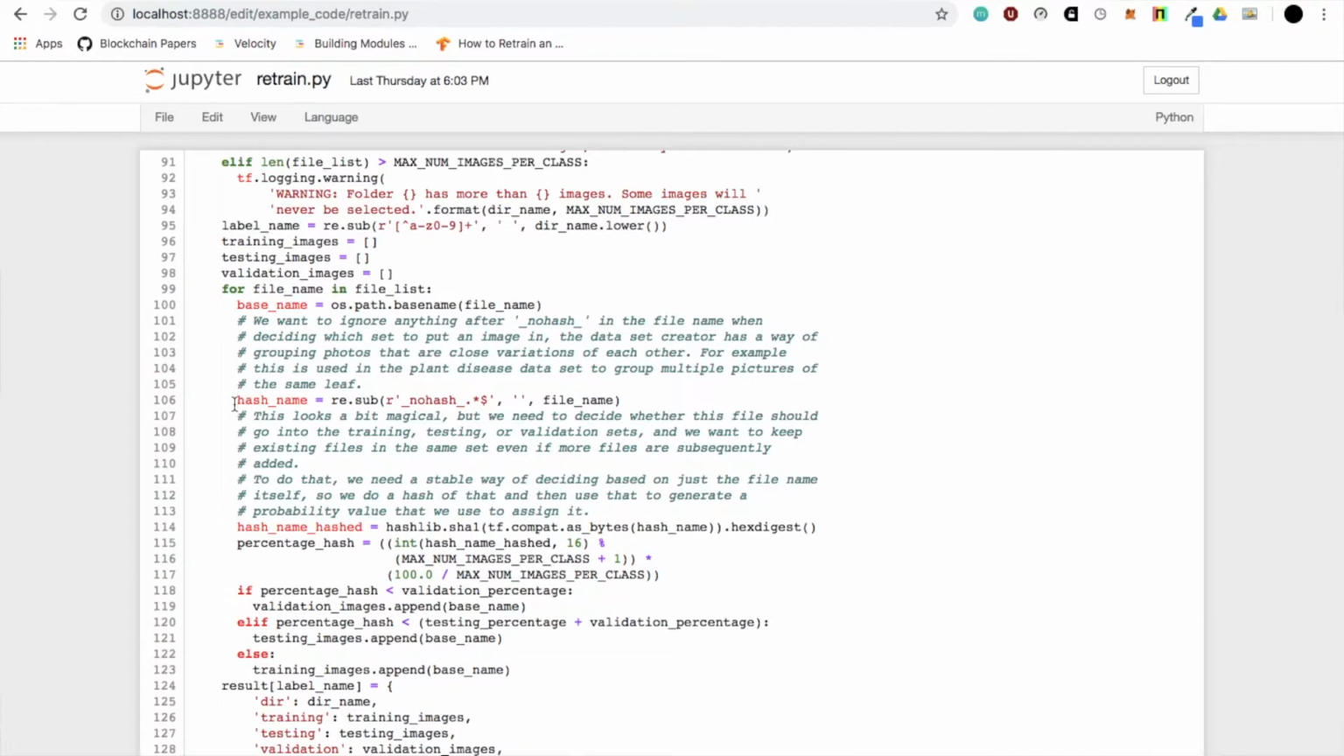The function goes image by image, takes the hash of the image using some extremely complex mathematical equations, and based on that, decides which set it should go into.